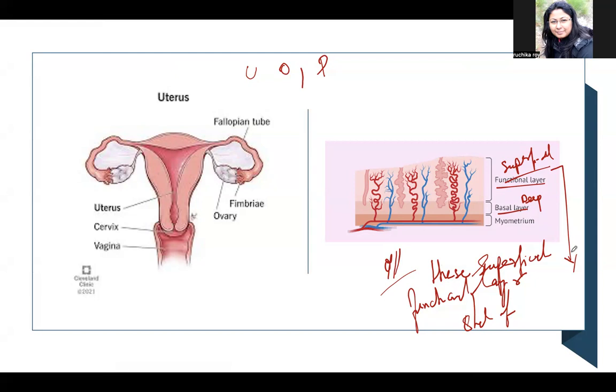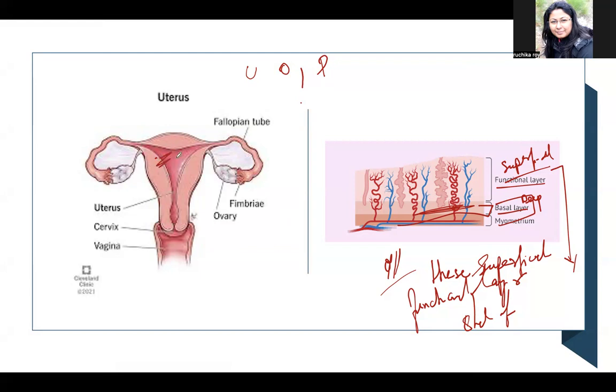Now, this deep basal layer is responsible for the endometrium regeneration with the help of the hormones. Now, in Asherman syndrome, what happened due to this type of procedure? There is a damage of the deep basal layer. So suppose this layer is damaged. Now we know that the deep basal layer helps in the regeneration of the endometrium. So if it cannot help, what happens?